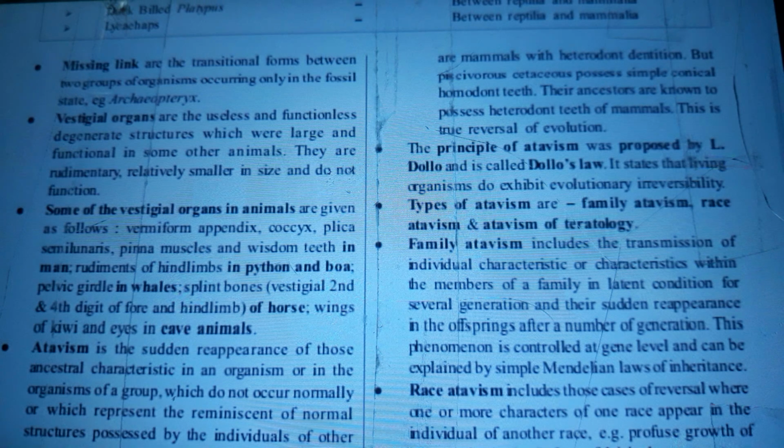The principle of atavism was proposed by L. Dollo and is called Dollo's law. It states that living organisms do not exhibit evolutionary reversibility. Types of atavism are family atavism, race atavism, and atavism of teratology. Family atavism includes the transmission of individual characteristics within the members of a family in latent condition for several generations and their sudden reappearance in the offsprings after a number of generations. This phenomenon is controlled at gene level and can be explained by simple Mendelian laws of inheritance.